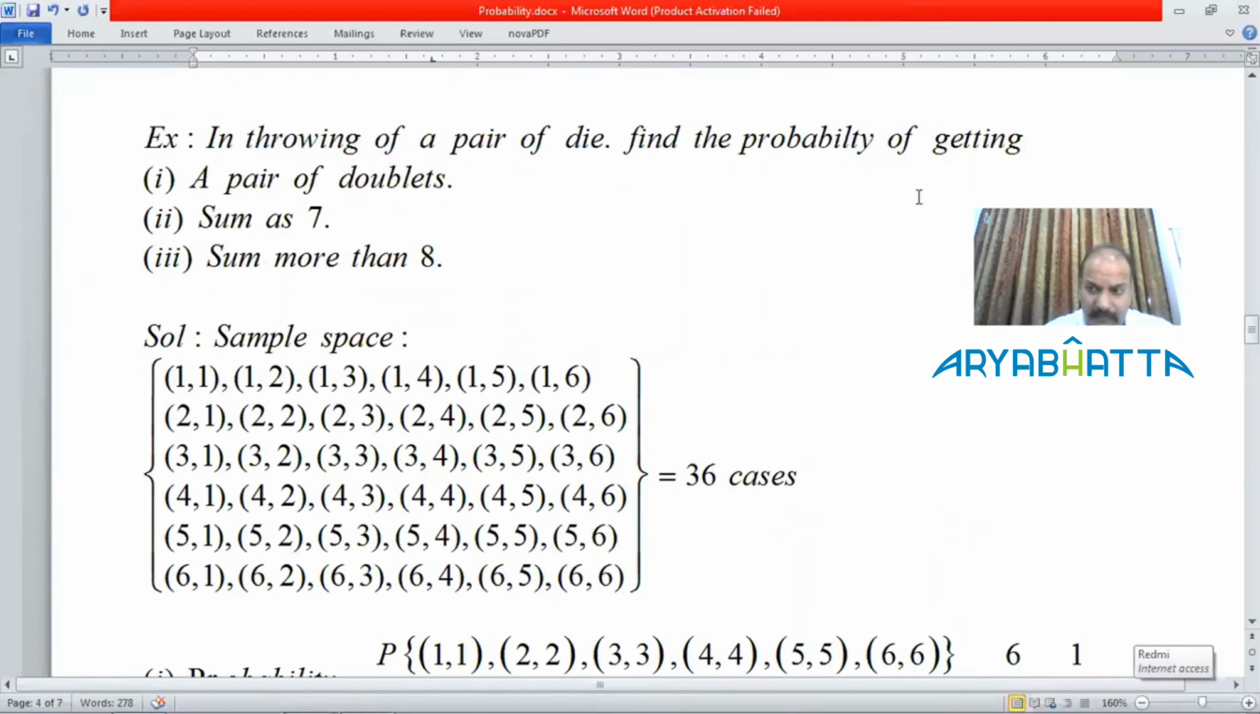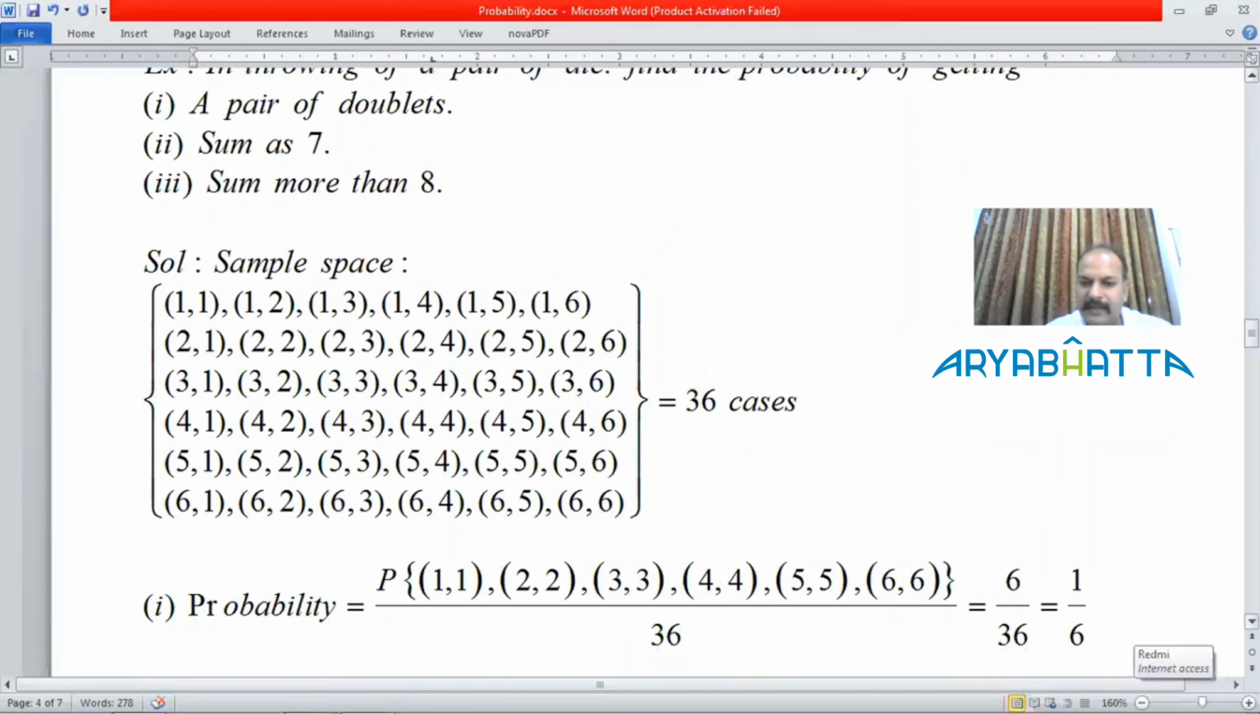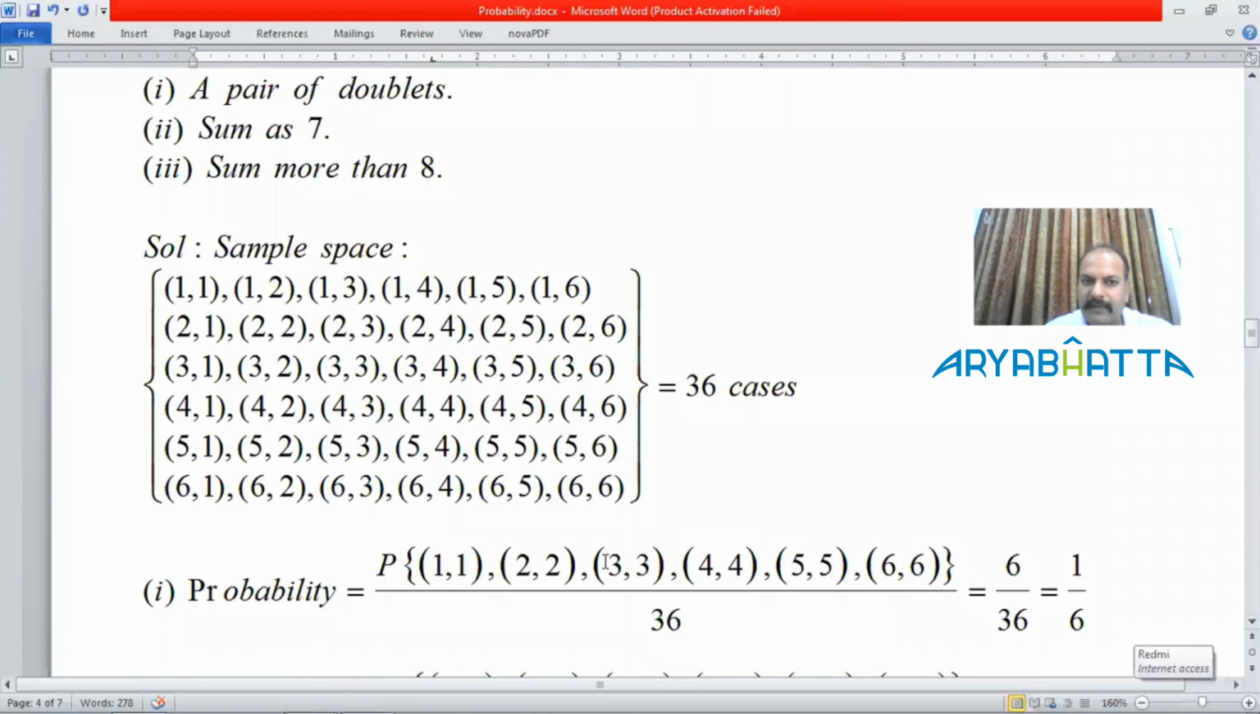The first part is a pair of doublets. Doublet means the same number on both the dice. That is 1,1; 2,2; 3,3; 4,4; 5,5; and 6,6. So 6 cases are our favorable cases, and the total is 36. So it will be 6 by 36, that is 1 by 6.